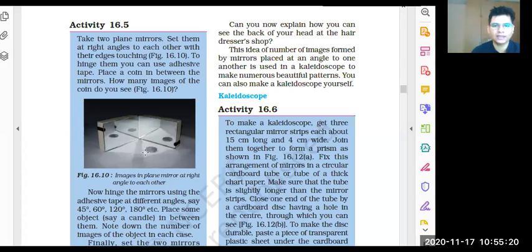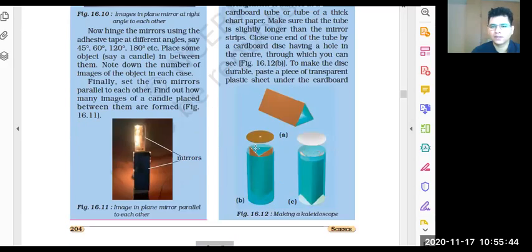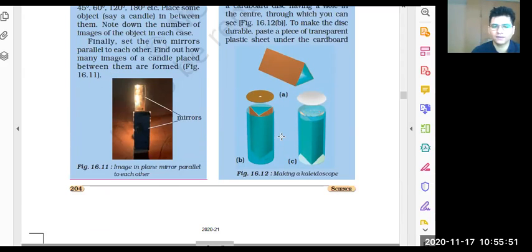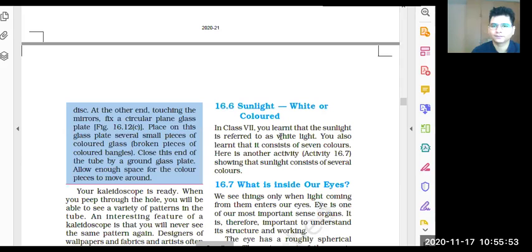In 2D it is not looking like it, but it is kept in between. If it is kept here or there, we will get four images. It depends on whether it is symmetrical or unsymmetrical. Shivansh, here we can see only three images. It means it is kept in the middle. In 2 dimensions it is not clear, but it should be in the middle. Now this is one small activity which I was talking about, kaleidoscope. Try to make a kaleidoscope at home. It is a fun activity.